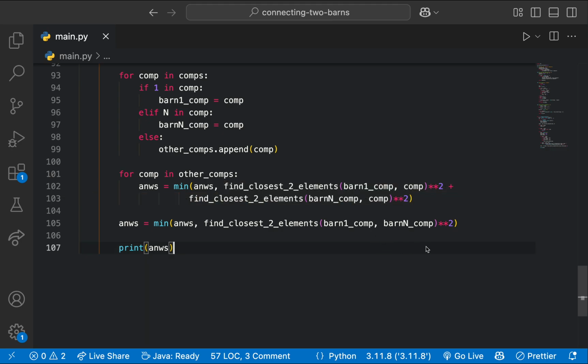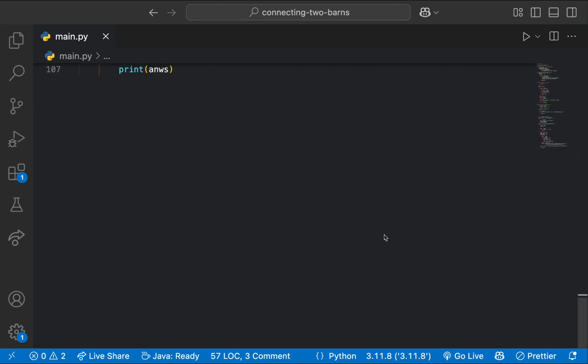And finally, we want to check our current answer, because it might be optimal to draw a direct pathway from barn 1 to barn n. So we will find the closest two elements and then we'll square that, and that will be our final cost because there's no middle component. And then we will set the answer to the minimum of that and this. And then we print out the answer.